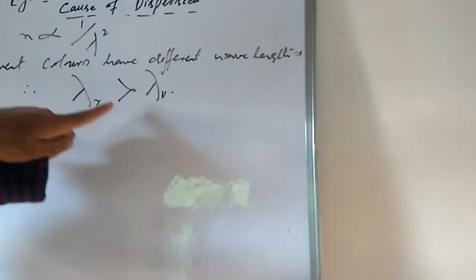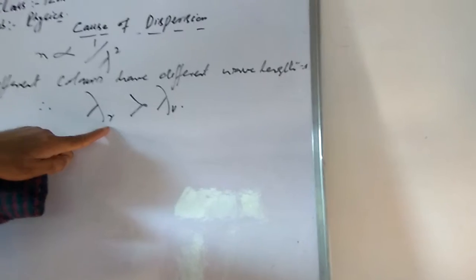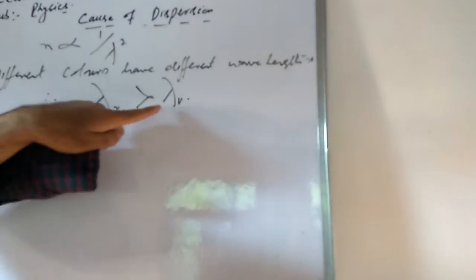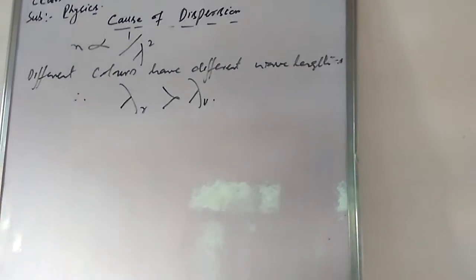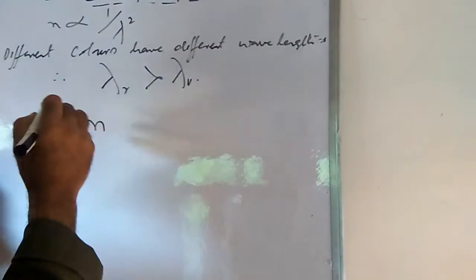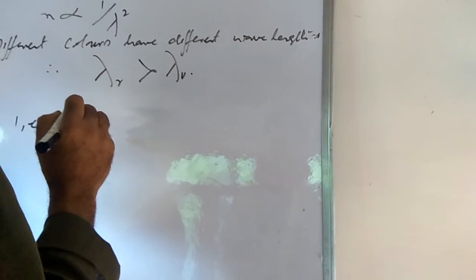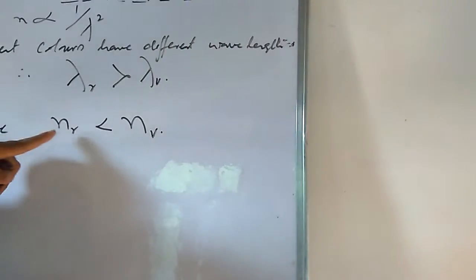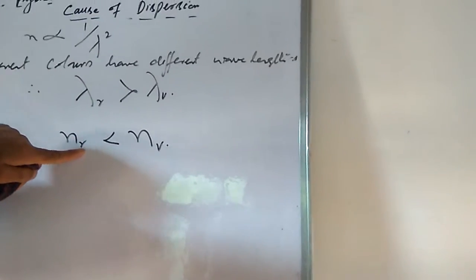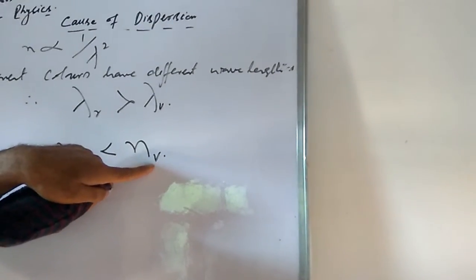Now, according to this, the refractive index N of the material of the prism for red color is minimum and for violet color is maximum. I will repeat it. The refractive index N of the material of the prism for red color is less than that for the violet color. That is, N_r is less than N_v. That means the refractive index of the material of the prism is less for red color and is most for the violet color.